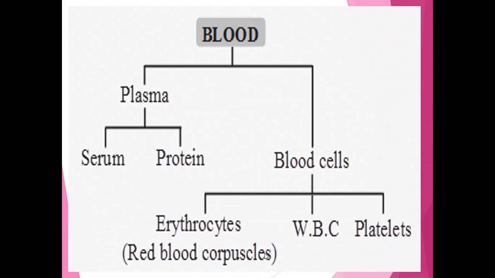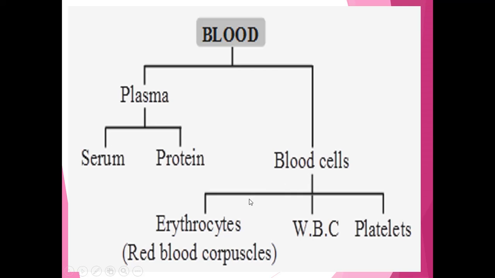Now let's see about the components of the blood. What are the components present in the blood? Blood is a special tissue which consists of plasma and blood cells. So what are the two components present in the blood? Plasma and blood cells. Plasma contains two parts, that is serum and protein.